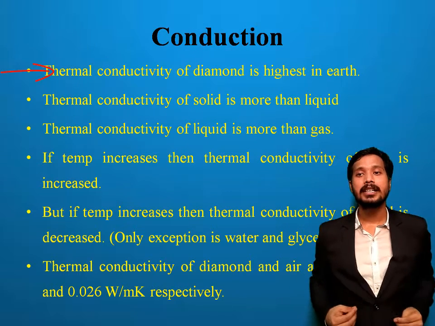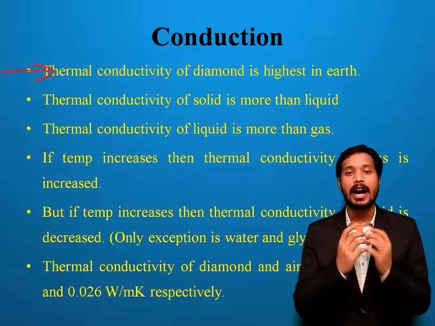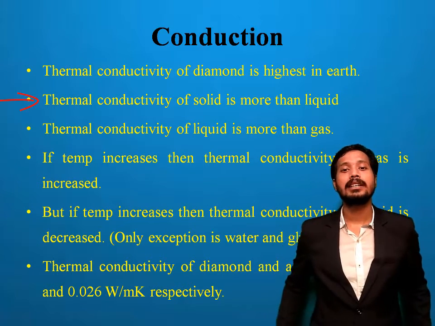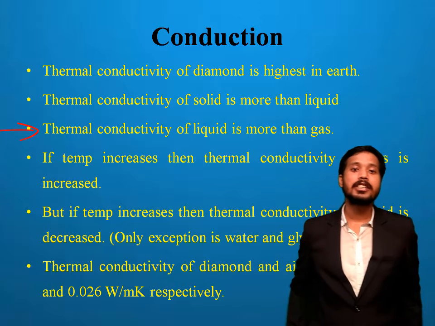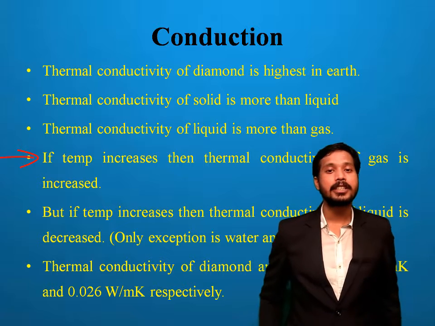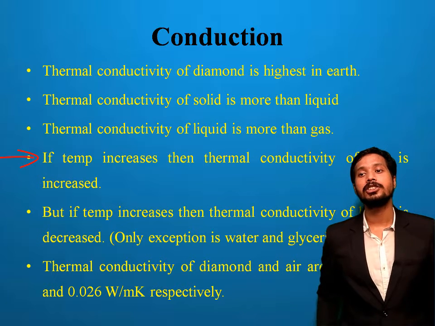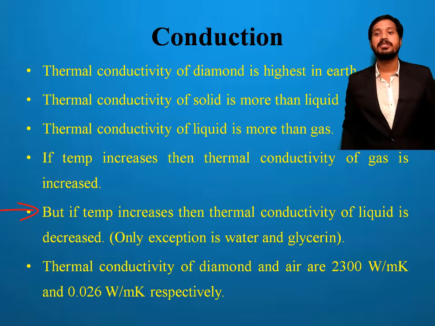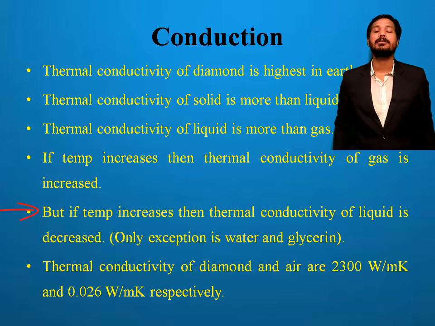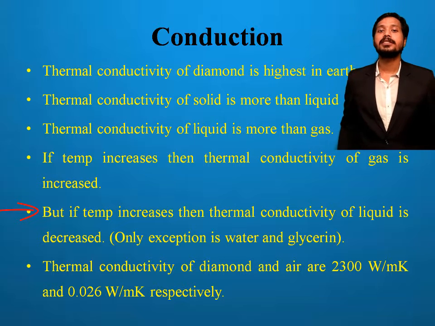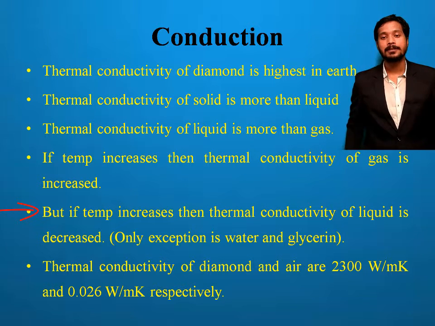The thermal conductivity of diamond is the highest on earth. Thermal conductivity of solids is more than liquids, and of liquids is more than gases. If temperature increases, the thermal conductivity of a gas increases, and if temperature increases, the thermal conductivity of a liquid decreases, with the exceptions being water and glycerin.